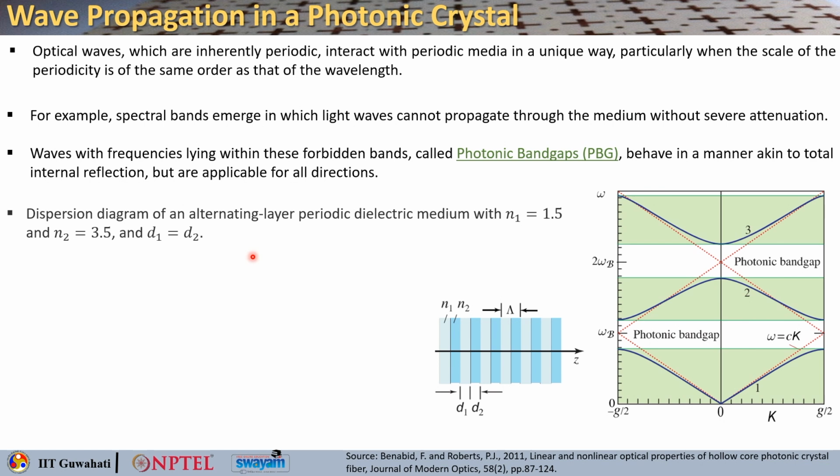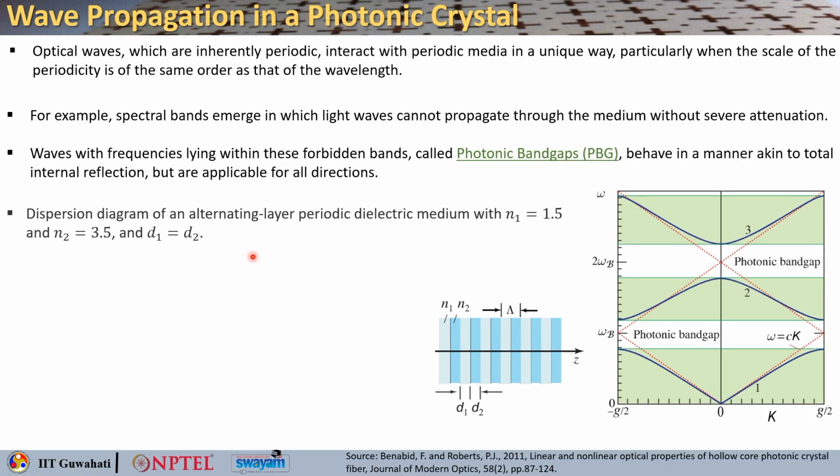If you try to understand what happens when a certain frequency wave is rejected by the crystal, that means the transmitted wave is getting diluted or destroyed, which comes from the destructive interference among the waves scattered by different elements of this periodic structure. And here you can see an example.